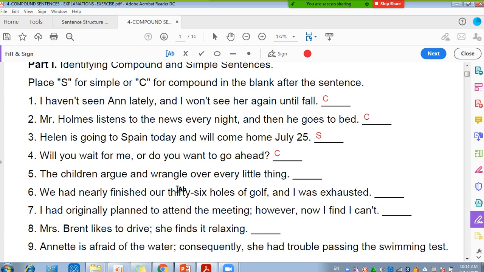Let's take the round again. Jana, can you answer number 5? Yes, Jana. Okay, go on. The children argue and quarrel over every little thing. The children argue and wrangle over every little thing. Wrangle means it's like arguing or fighting.